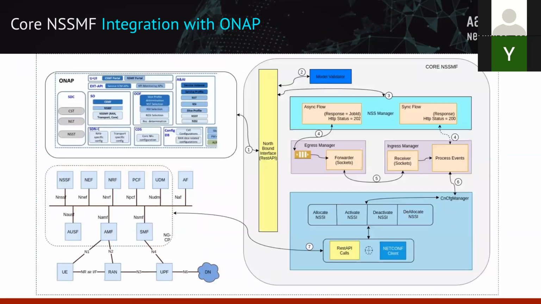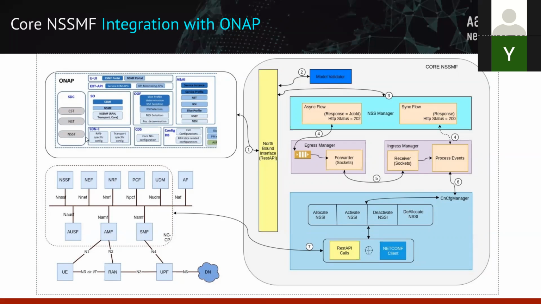So going to a bigger view of how the integration will look, on our left hand side we have ONAP with various components, which constitute your use case UI, external API, SO, OF, and SDC for creating all your templates: communication service template, network service template, and network subnet related templates. Then various other components are participating: SDNC for the RAN specific and the transport specific, and CDS for your core network function configuration, and OF for the various templates and the recommendation, like we mentioned in the previous slide.